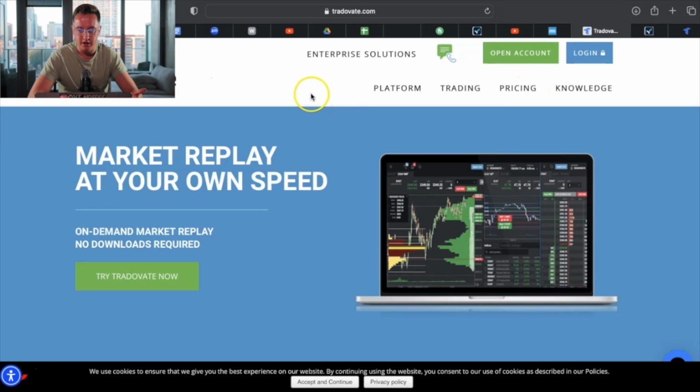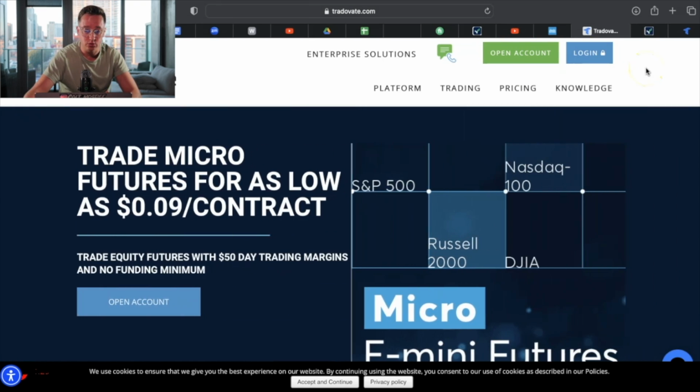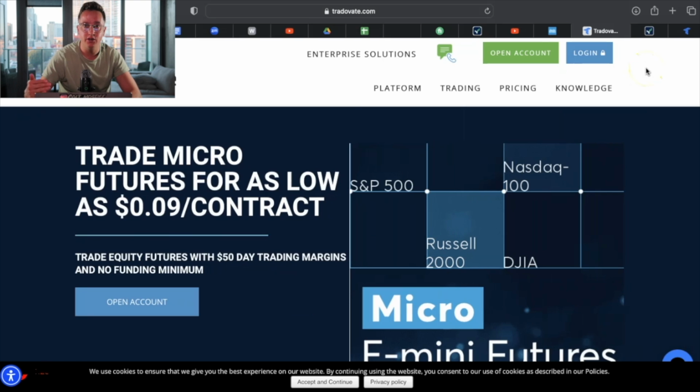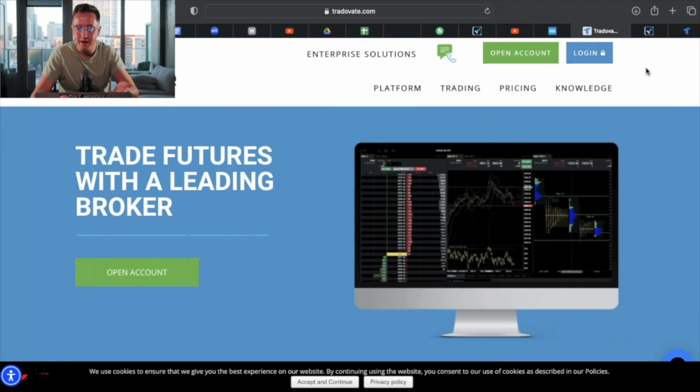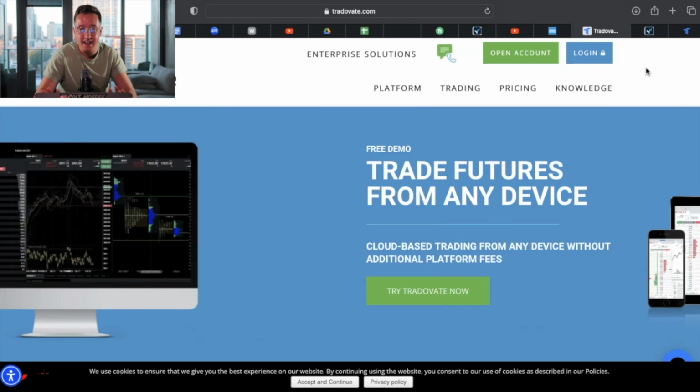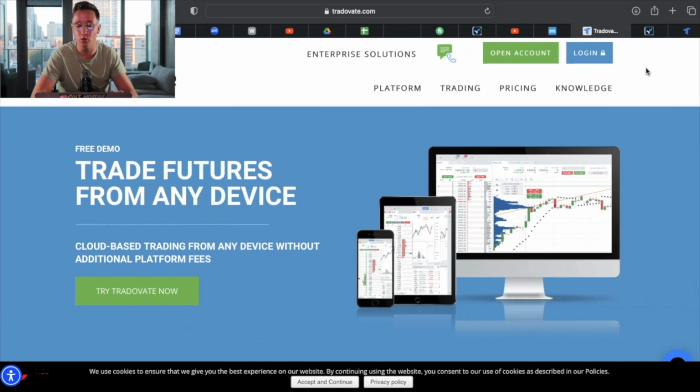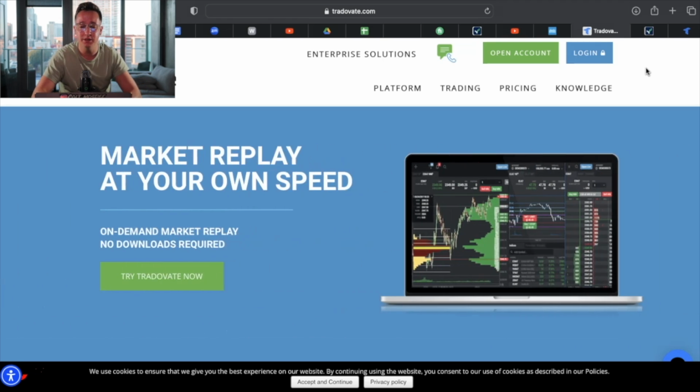So you want to go to Tradovate and open an account. They're going to ask for your social security number. They're going to ask you to upload documents, which is a very good thing. You want to make sure that you are with a regulated broker. You don't want to be with any sketchy, unregulated brokers where your money is at risk and they're not sending you tax documents at the end of the year.